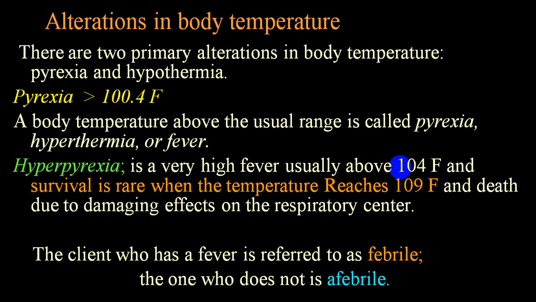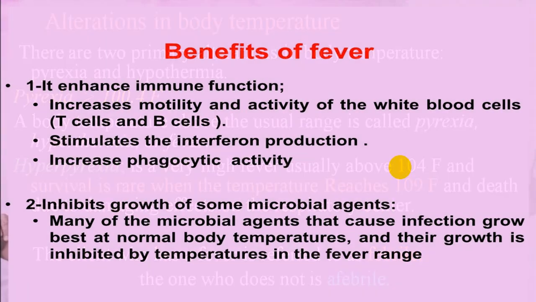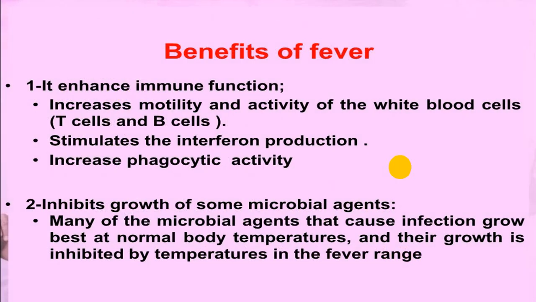But with elevation of body temperature, the person starts getting a little discomfort in the form of headache, body ache, myalgia, joint pain, etc. The person will have a little loss of appetite. Those give discomfort to the patient.